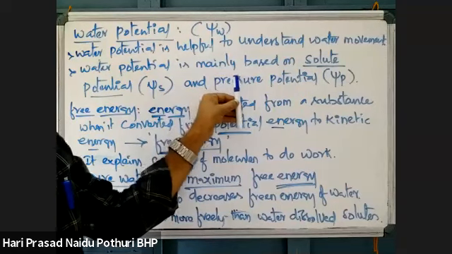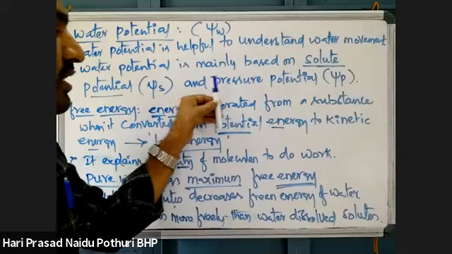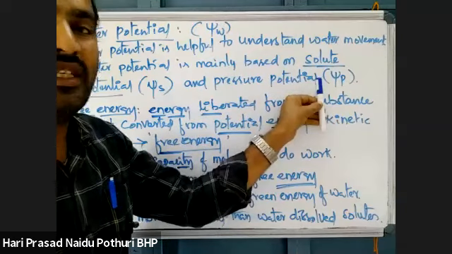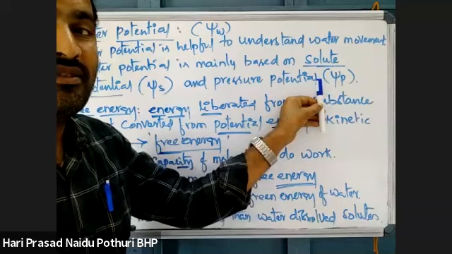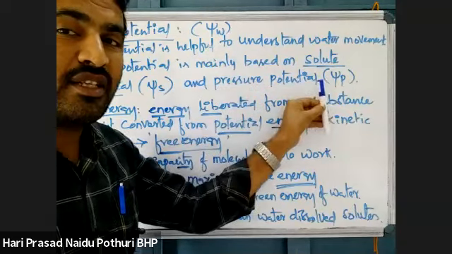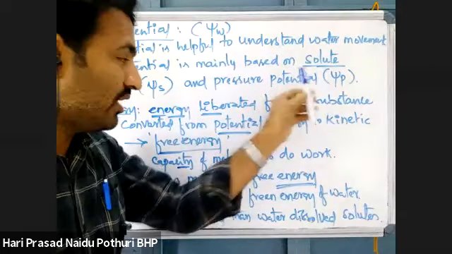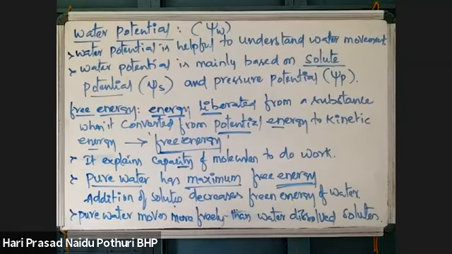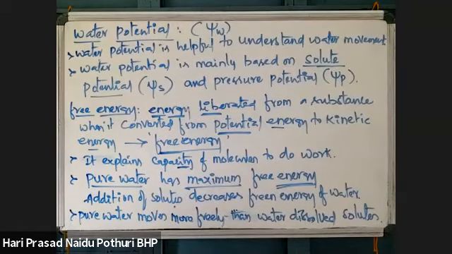When it is moving, its potential energy is converting into kinetic energy. That energy liberated when potential energy converts into kinetic energy is called free energy.